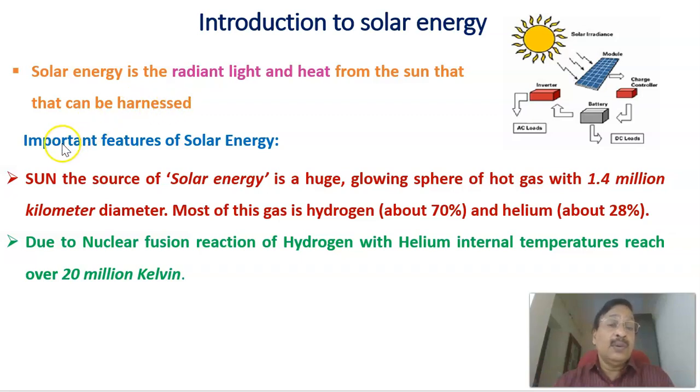The source of solar energy, the sun, is a huge glowing sphere of hot gas with a 1.4 million kilometer diameter, and most of the gas is hydrogen, about 70%, and helium, about 28%. Due to the nuclear fusion reaction of hydrogen and helium, the internal temperature reaches over 20 million Kelvin. That is what happens in the sun.